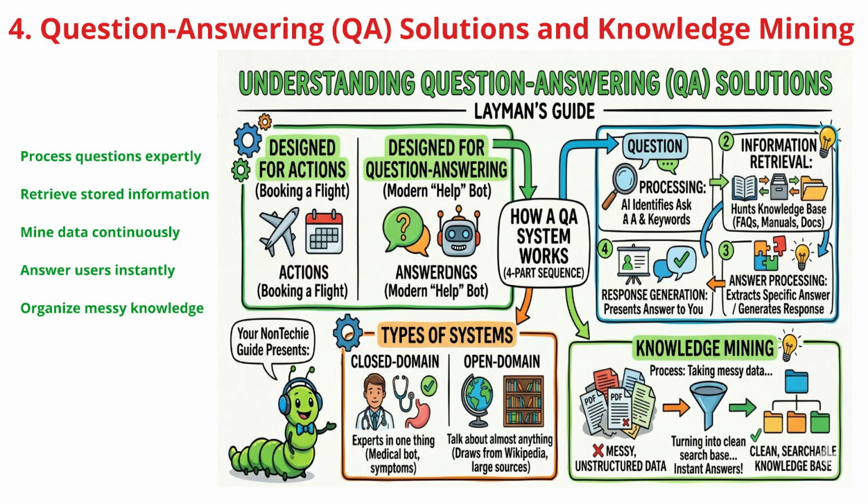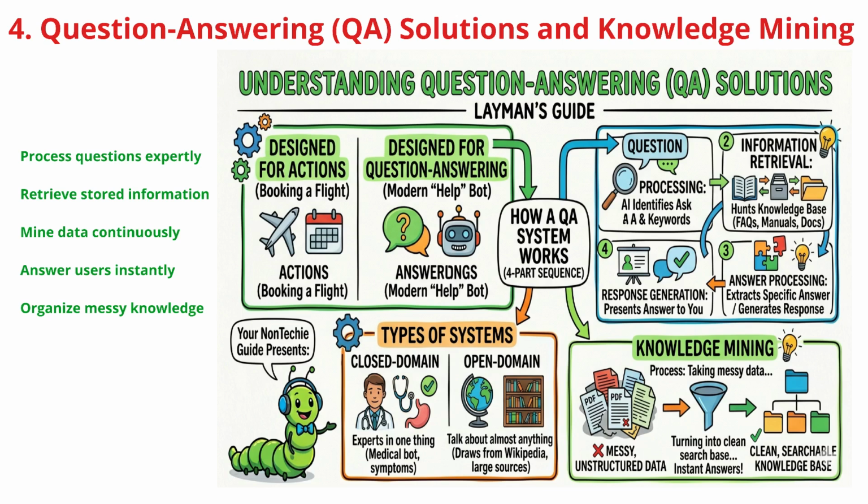These systems work in a four-step sequence. First, the AI processes your question to pick out keywords. Next, it retrieves information by hunting through its knowledge base of manuals and FAQs. Third, it processes that data to extract the specific answer. And finally, it generates the response for you.